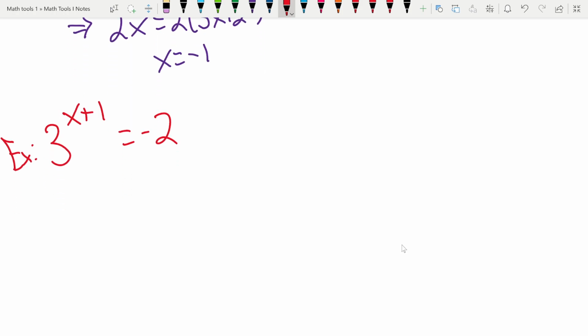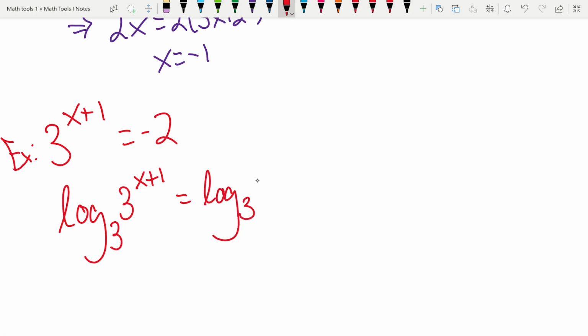Okay. A natural way for us to solve this algebraically would be to take the log base 3 of both sides. So what happens when we do that? Just say we didn't notice that this wasn't going to have a solution. We weren't thinking about the domain or the range. So, we just take the log base 3 of both sides. What happens? Well, luckily this should stop us right here, right? The left side is fine, but on the right side, we can't take the log of -2. This doesn't lead us to any answer. We can't take the log of a negative number. So right here, we can just see that there's no solution. Okay, so whichever way you do it, you should end up with no solution.